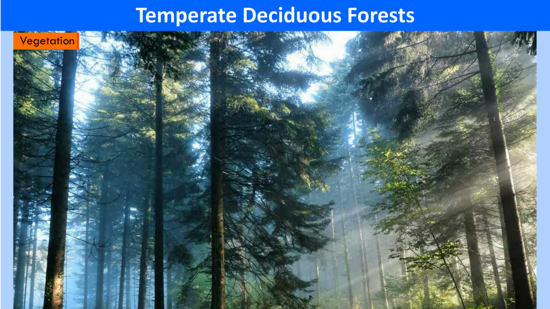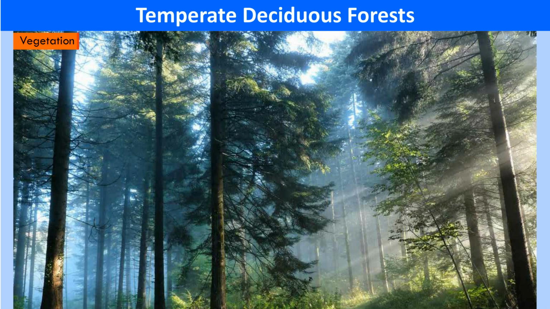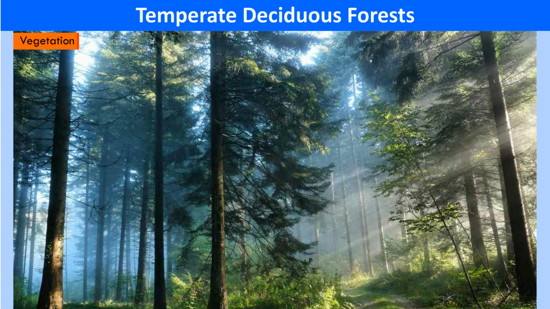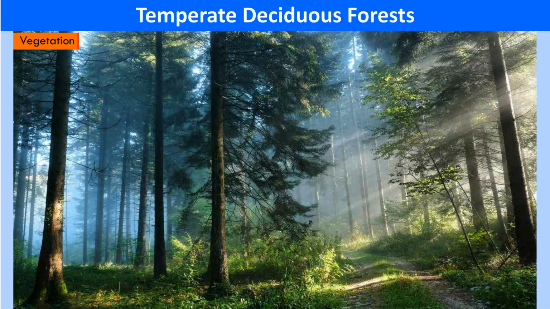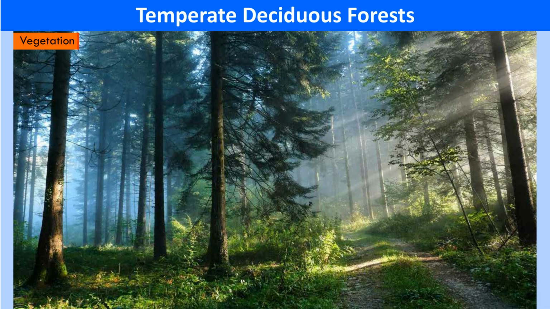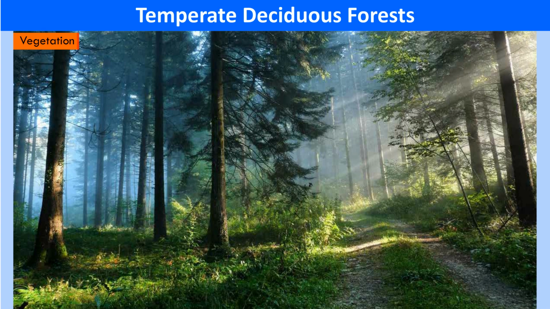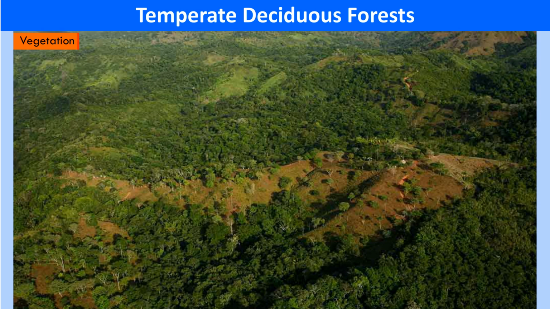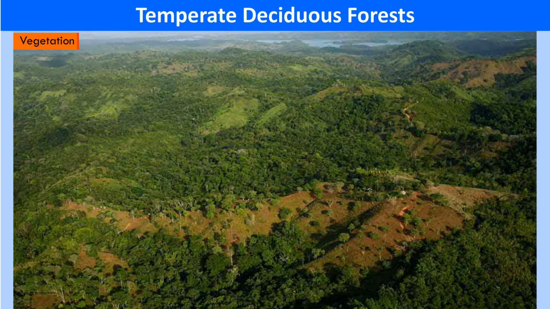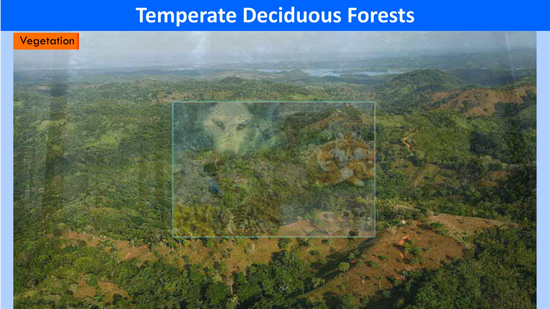Vegetation. Broad-leaved deciduous trees which shed their leaves in autumn and remain leafless during the winter cover most of the region. Trees are of medium height with thick trunks, broad leaves and dense foliage. The varieties found here are oak, ash and elm, rosewood, poplar, Douglas fir, maple, birch, juniper, etc. Most of these forests have been cleared for settlement, agriculture and industry.